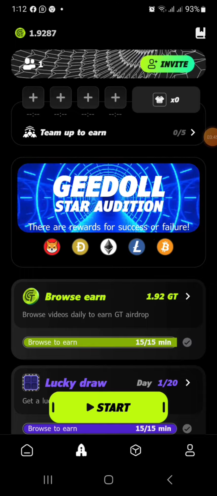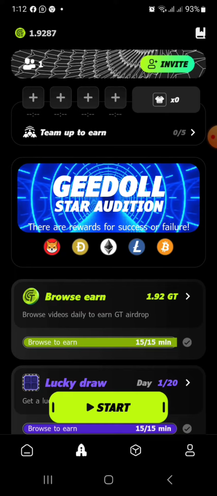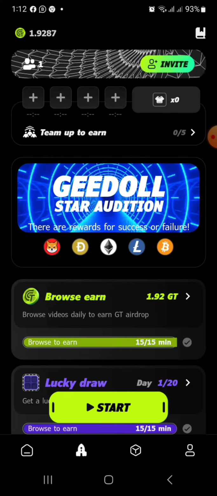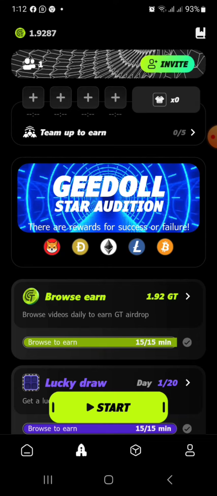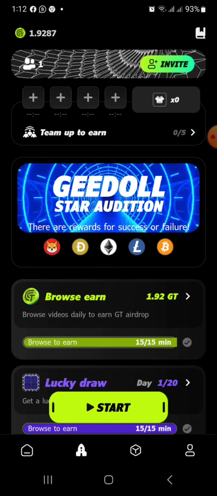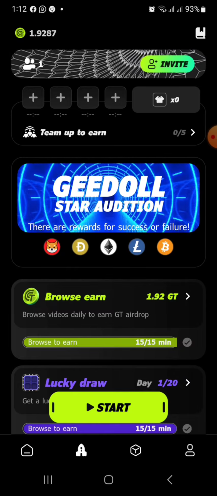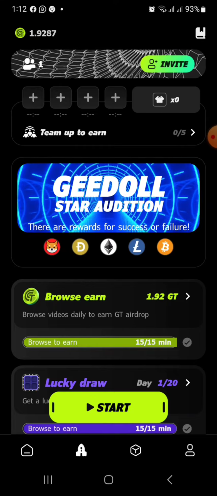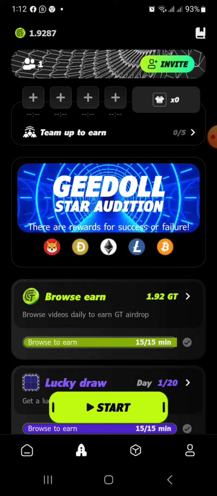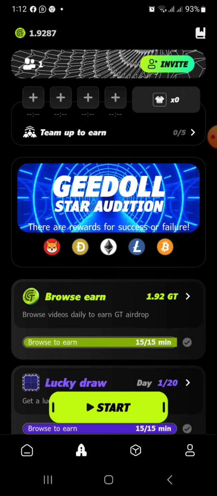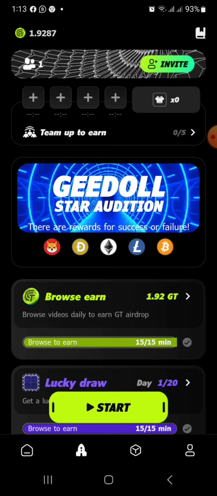You can also invite people to take advantage of this amazing platform. And this platform pays you worldwide. It doesn't discriminate whether you are African, like Nigeria. If you are from Nigeria, you will get paid. Cameroon, Uganda, Zambia, any country is worldwide, you get paid, and you withdraw your money via your wallet, whether Binance or Trust Wallet or KuCoin, whatever coin wallet you are using, you withdraw your earnings there.